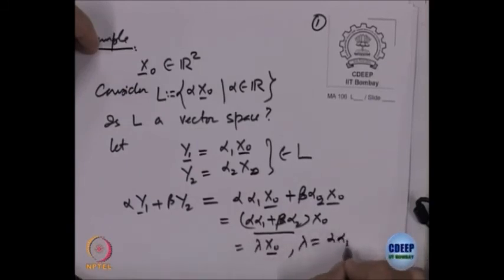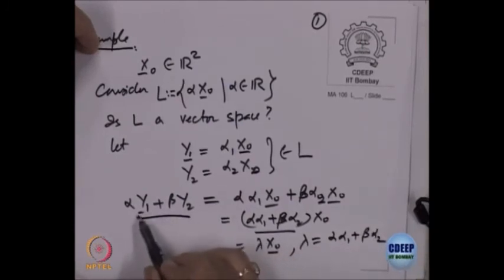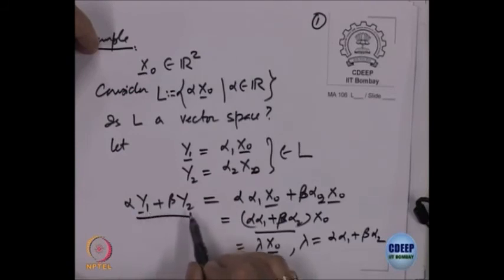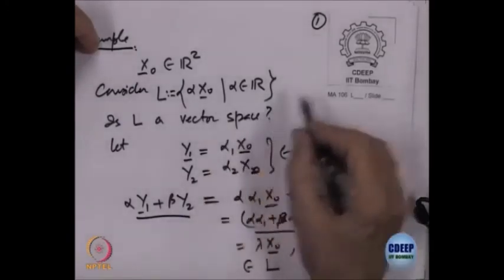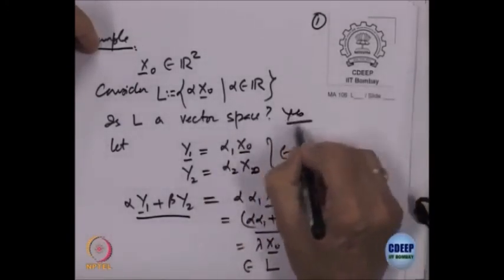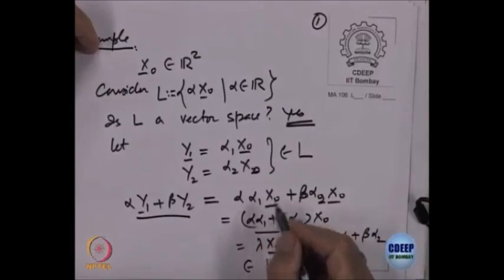That is alpha times alpha 1 plus beta times alpha 2. That means a linear combination of y1 and y2 again belongs to L. Is that okay for everybody? So, this L is a vector space, yes.